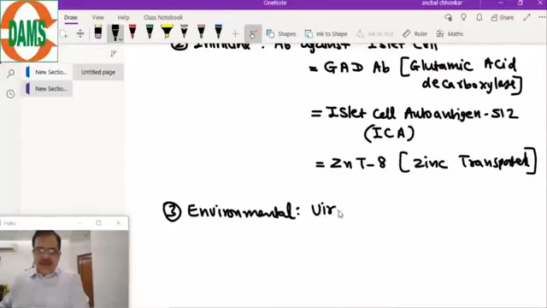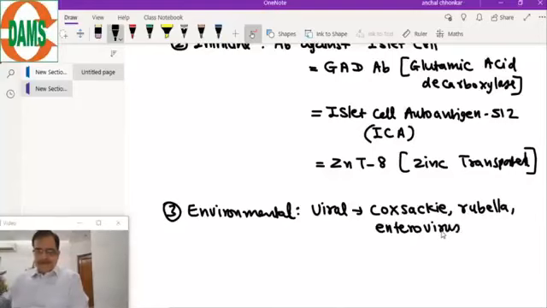These are viral infections, and important ones are Coxsackie virus, rubella, and enterovirus. So this is the environmental factor.